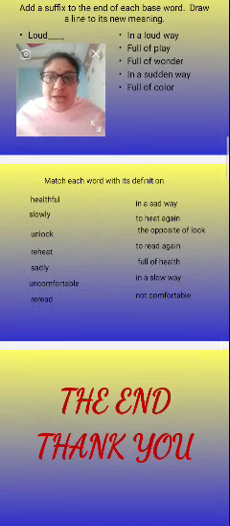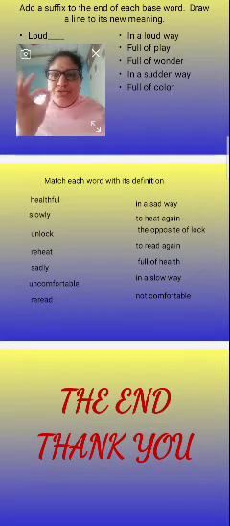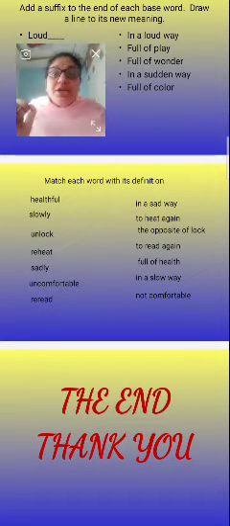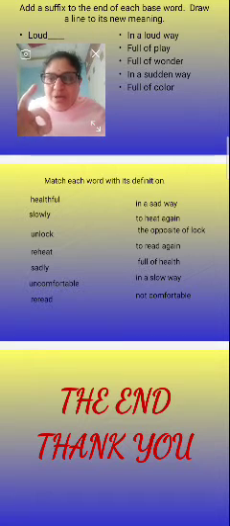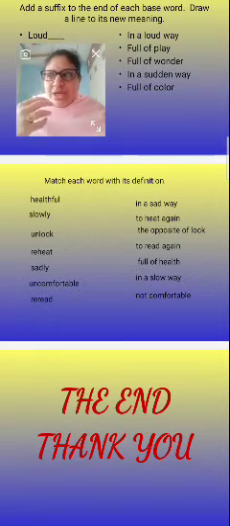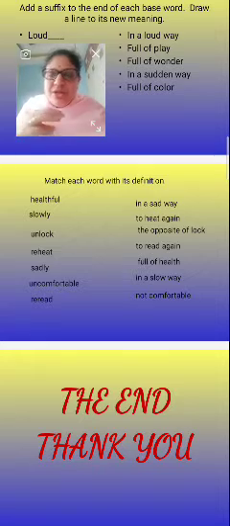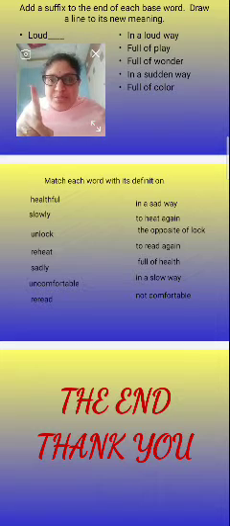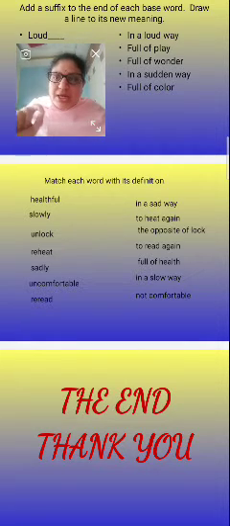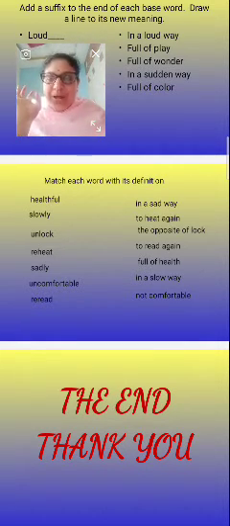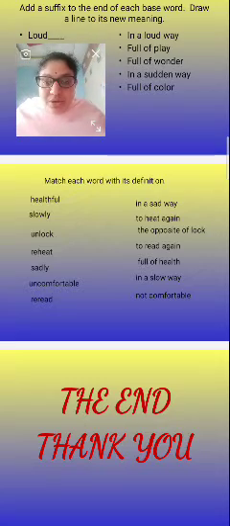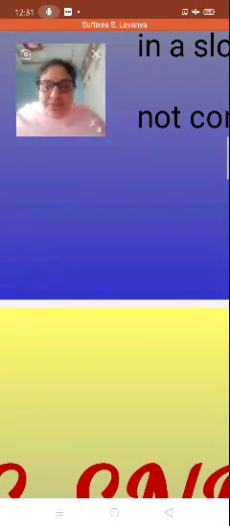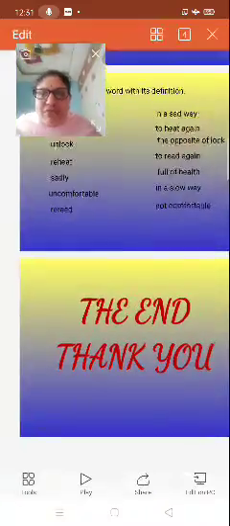But note this point compulsorily: it should be the correct meaning, the correct prefix. Don't just use any one. Correct meaning, perfect prefixes, correct suffixes you have to add to the base word, so then only it gives the correct meaning.